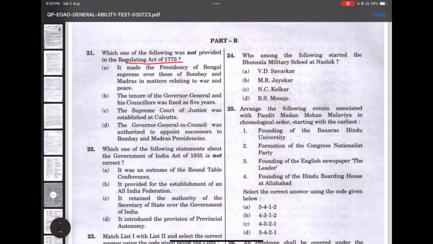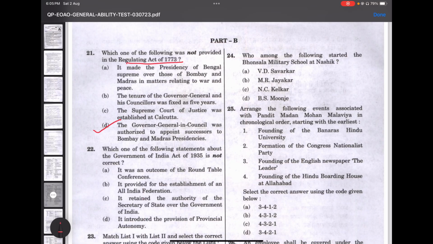With respect to the statements that I said, I think you would have made out the answer. Yes, option D is your right answer. The Governor General in Council was authorized to appoint successors to Bombay and Madras Presidency. It was not provided by the Regulating Act of 1773. So let's move on to the next question.